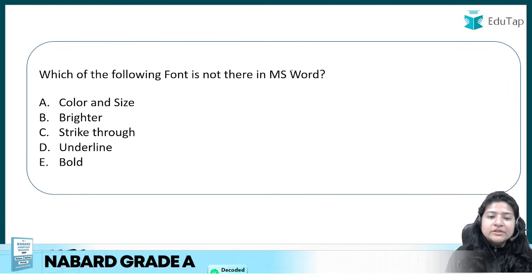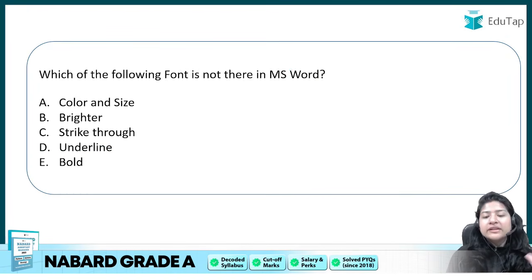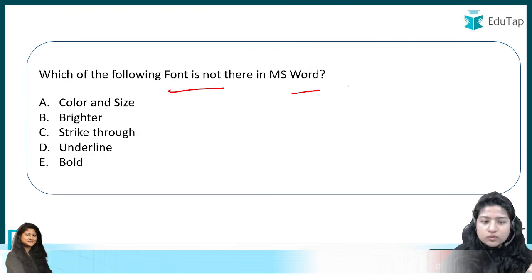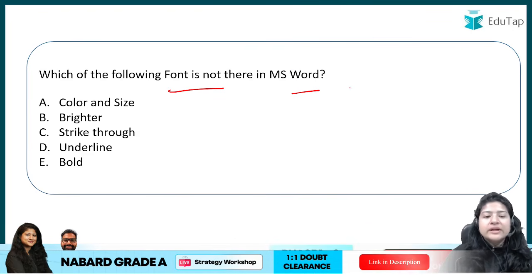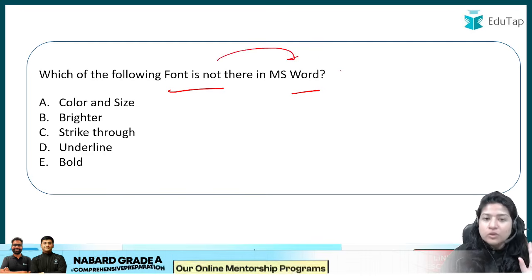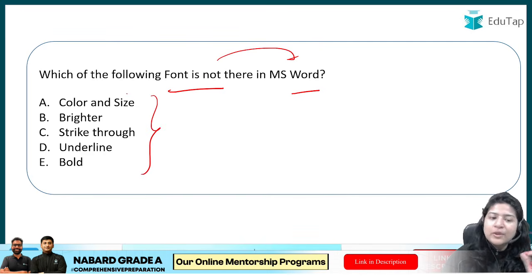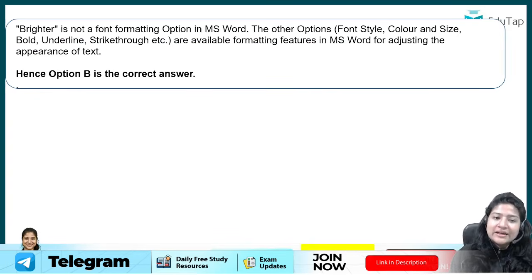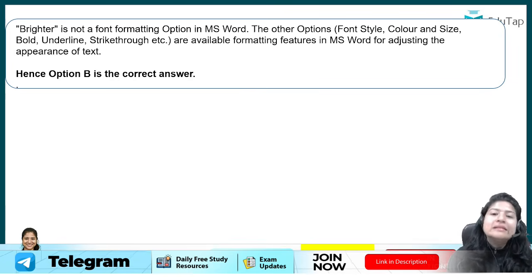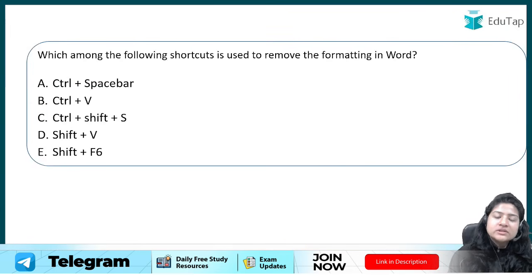Coming to the next question, which of the following features is not there in MS Word? Now what does it mean? In MS Word you can bold any word, you can underline any word, and you can do other things too, right? So it has been asked which of the following features is not present in MS Word, that is, which of these things you cannot do. You can change the color and size also. Here option B is the correct answer, you cannot write anything in WordPad, right? So that is why it was the wrong answer.